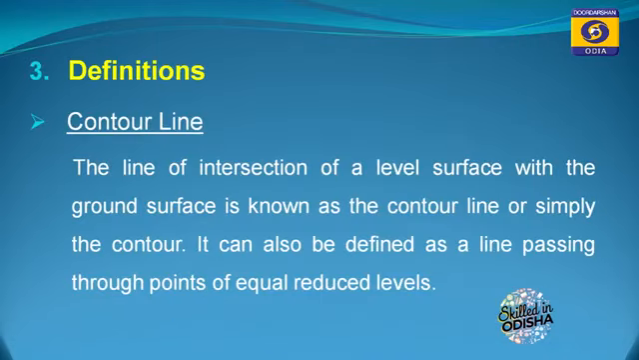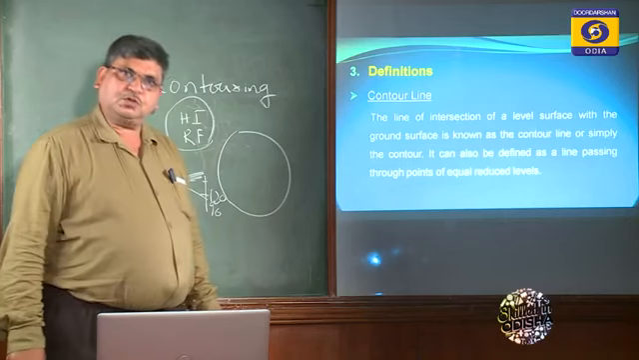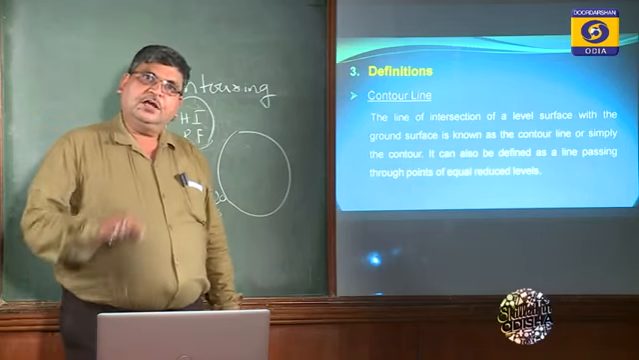So these are some definitions. The contour line we have already covered. The line of intersection of a level surface with the ground surface is known as contour line, or simply the contour. It can also be defined as the line passing through points of equal reduced level, because we are not getting the